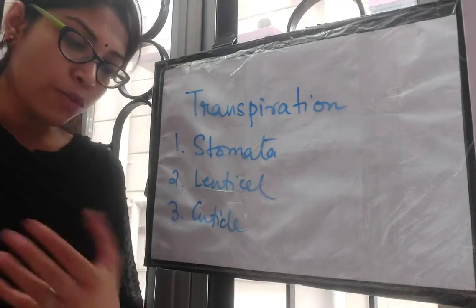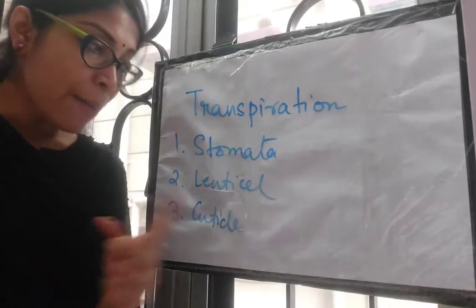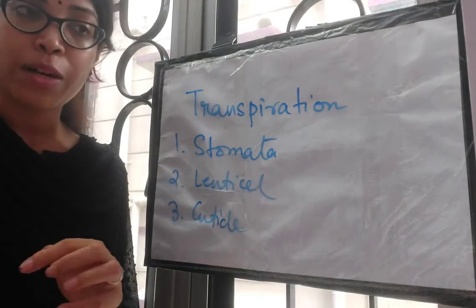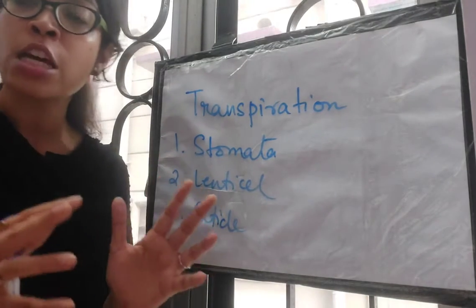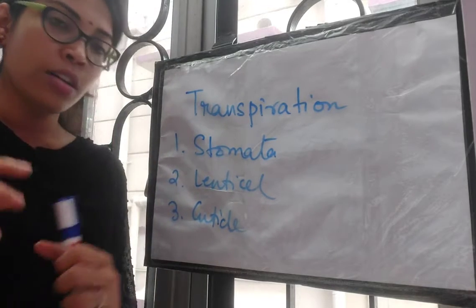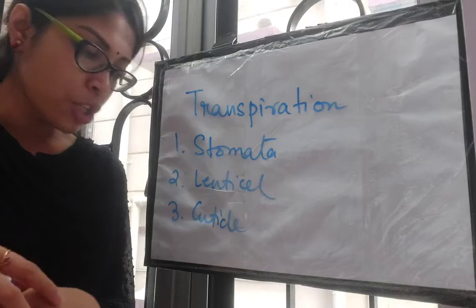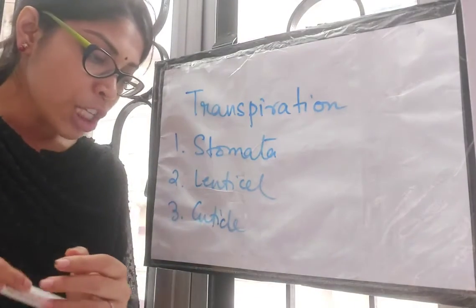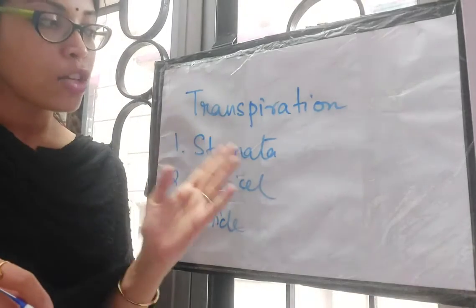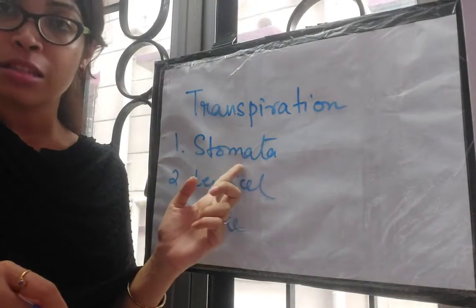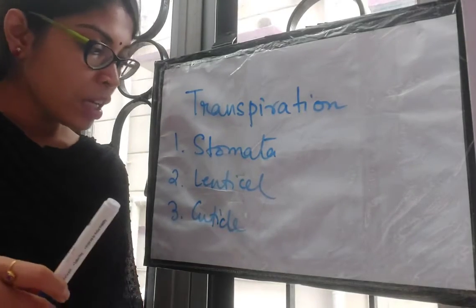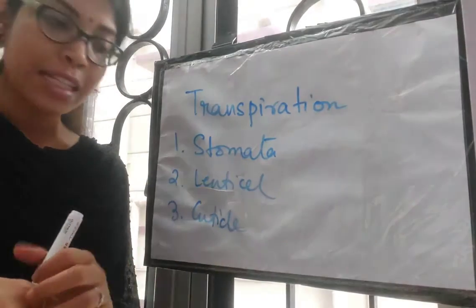Each stomata consists of 2 guard cells and a pore. About 80 to 90% of transpiration takes place by the stomata. That means about 90%, much more than the major part of transpiration. Major transpiration occurs through the stomata. The transpiration that takes place through stomata is known as stomatal transpiration. So the major part of transpiration is known as stomatal transpiration. Clear?